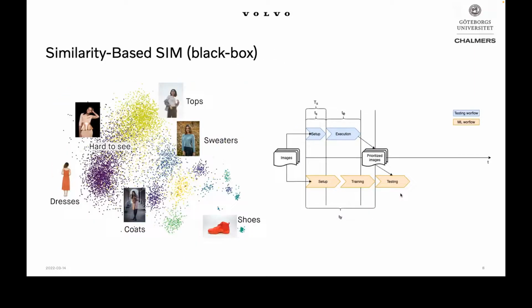And as the last type of prioritization technique, which is black box, we use a similarity-based method, which we adapted from traditional testing. Similar to traditional testing, the similarity-based approach is based, obviously, on the similarity of the test inputs.